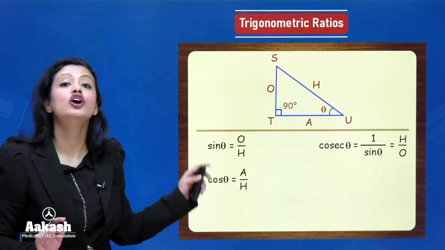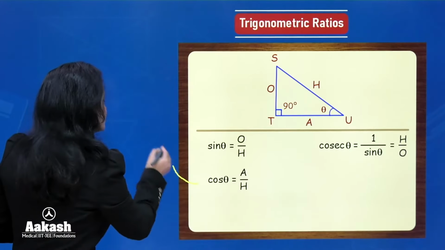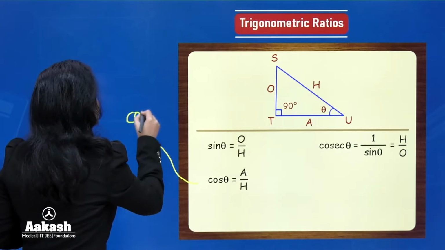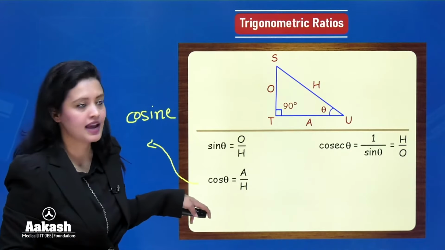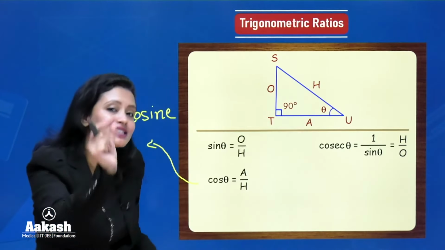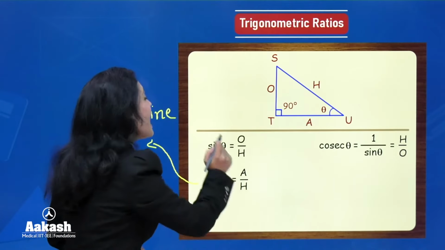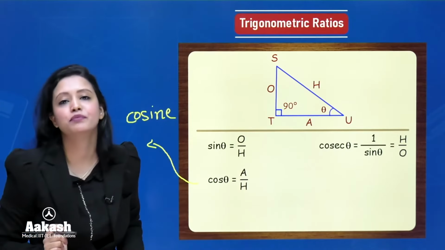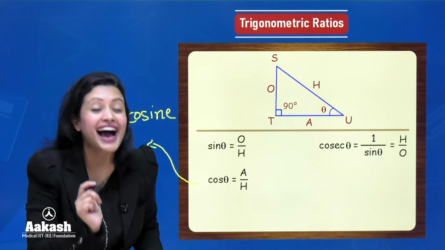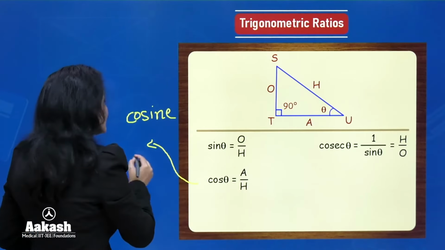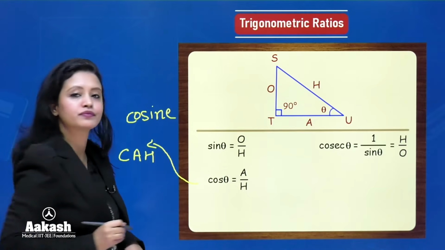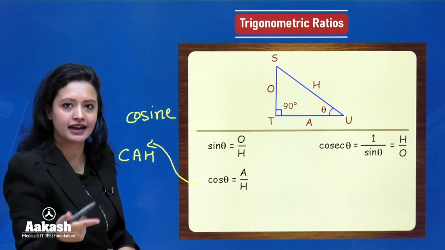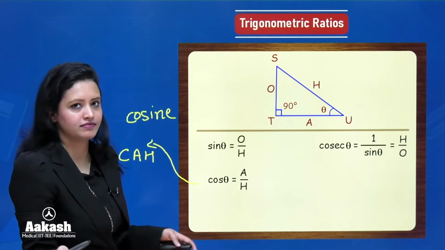Next we have cosine. So this is cosine, everyone, and cosine's acronym is cos. Now with respect to theta, cos theta is always defined as adjacent over hypotenuse. You can remember this like this: CAH. Cos, adjacent, hypotenuse.